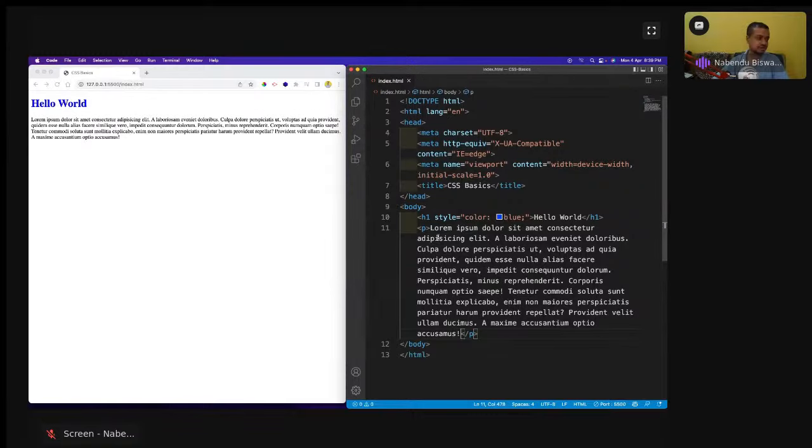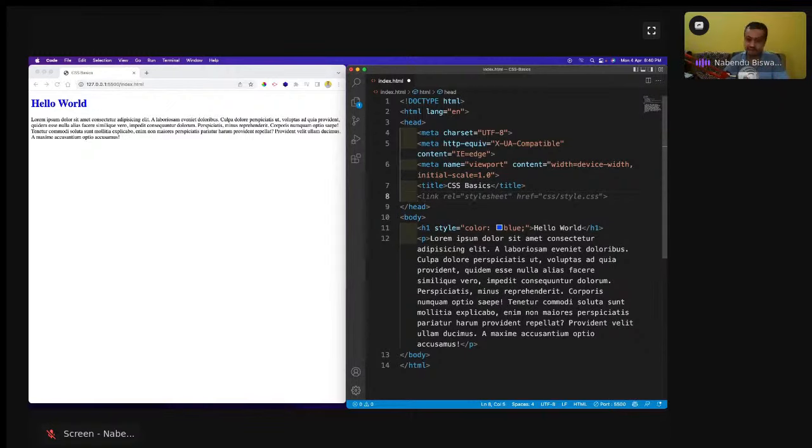Now, internal CSS which you are going to learn. There is internal CSS and then there is external CSS also. Internal and external are almost similar, but the only difference is that for internal we will give it inside this HTML file. And I have not seen many people using internal CSS in production. They use inline CSS like this, but internal is not there. But the format is exactly similar to external CSS.